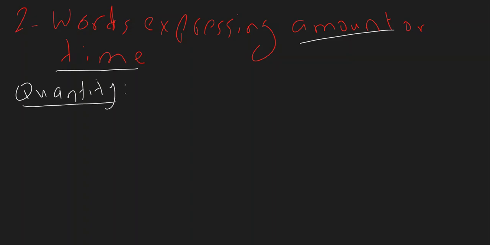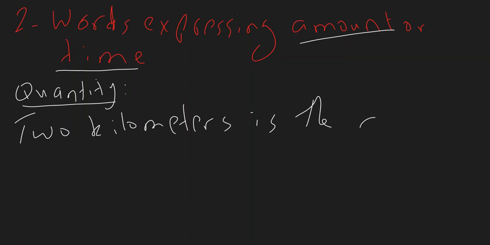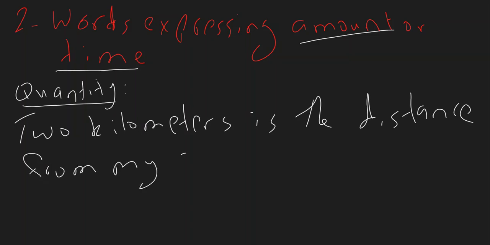So let's say, for example, 2 kilometers is the distance from my school. Now, the verb here is singular, so I'm treating that here as a singular verb.